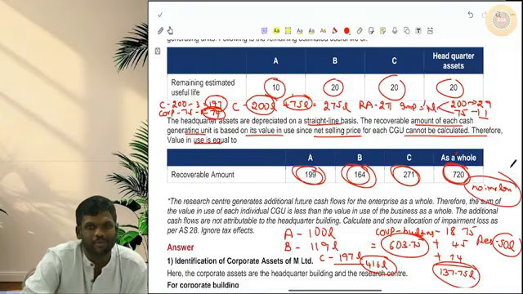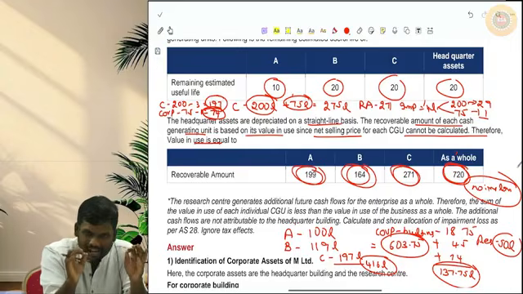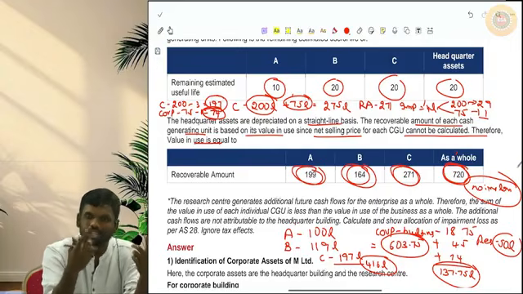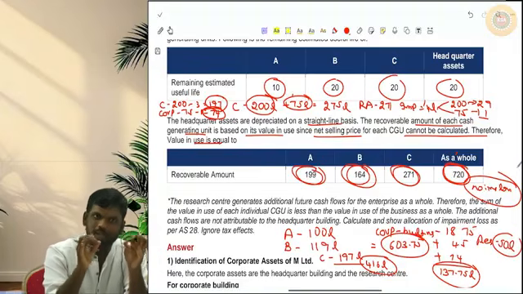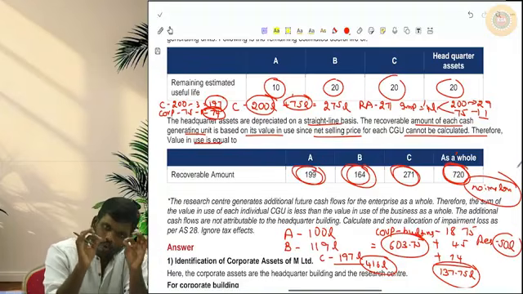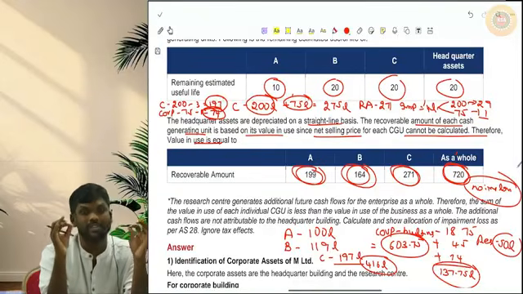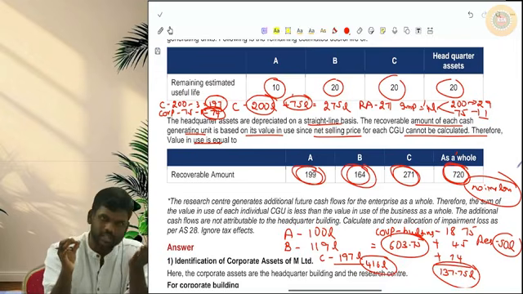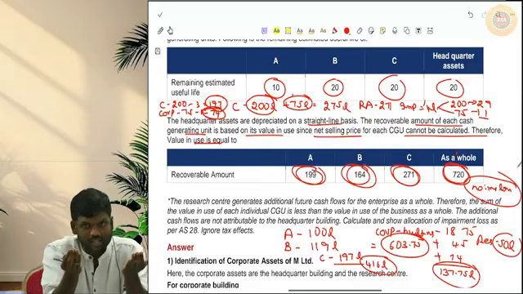Is this clear everybody? So what are we saying? If a corporate asset is allocable, allocate it to the individual CGUs, add that allocation to that CGU, and do the impairment testing. If any impairment loss comes, allocate it to all the assets including the corporate asset. After this, if any corporate asset is not allocable, take the revised carrying amount of the CGUs after charging impairment loss, and the revised amount of that corporate asset after charging impairment loss.